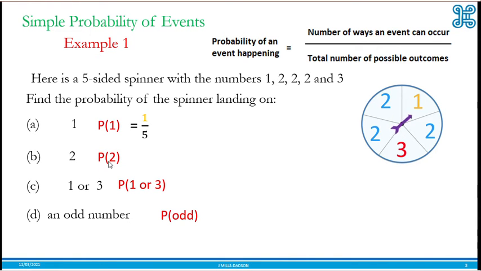Stopping on 2 is 3 sections, so it's 3 possible ways, 3 out of 5. 1 or 3 is 2 out of 5. Then an odd number, 1 and 3 are odd numbers, so that's 2 over 5. So this is how you calculate simple events.